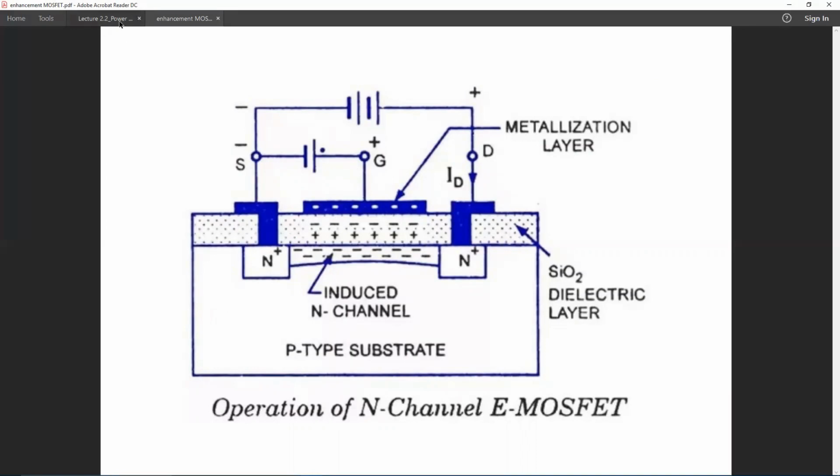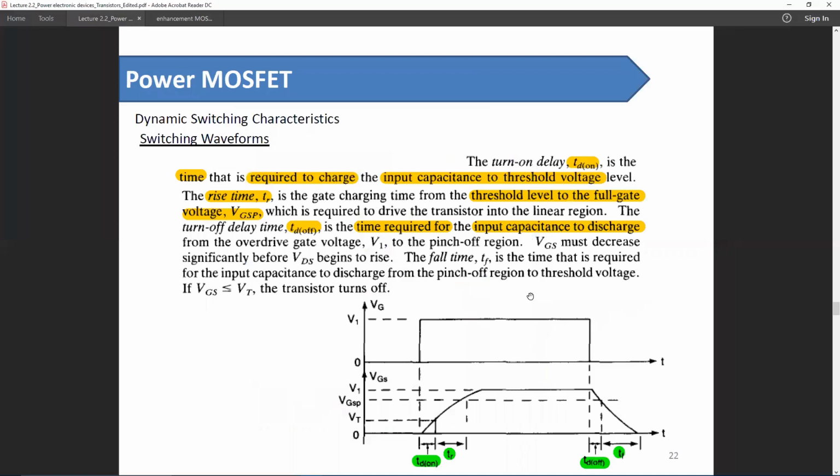So in order to turn on and turn off the device, we need to charge and discharge this capacitance respectively. Hence, there will be a delay, but it will be significantly shorter than that of a BJT.